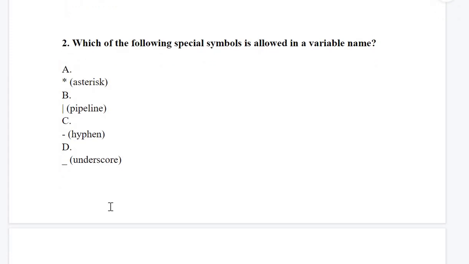Next, question number 2: which of the following special symbols is allowed in a variable name? If you know the rules of naming a variable, you must know the answer. I hope you have answered correctly. The options are asterisk, pipeline, hyphen or underscore. This is one of the easiest questions, so the answer is underscore.